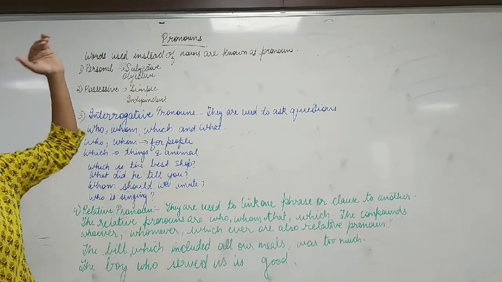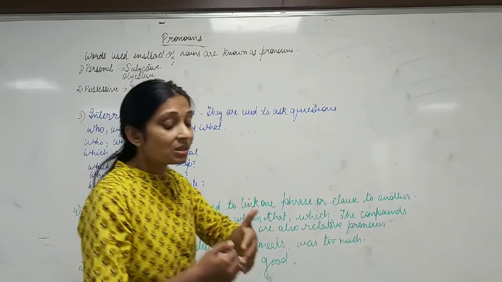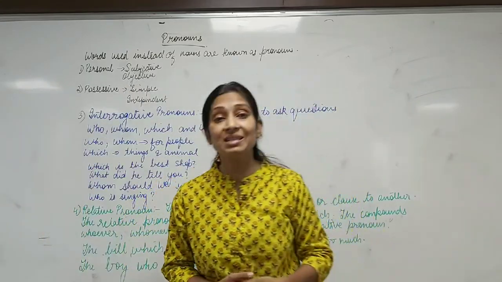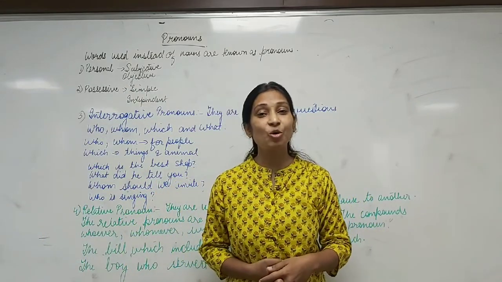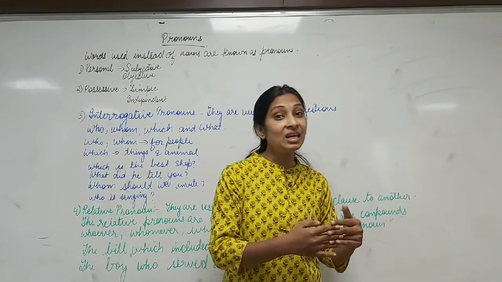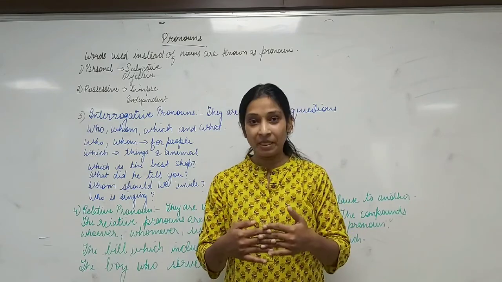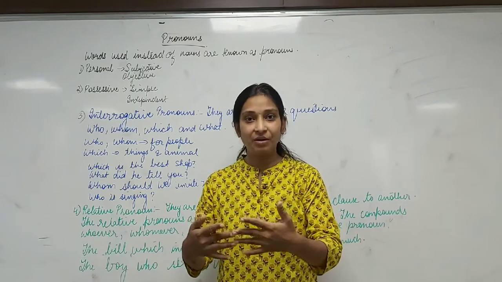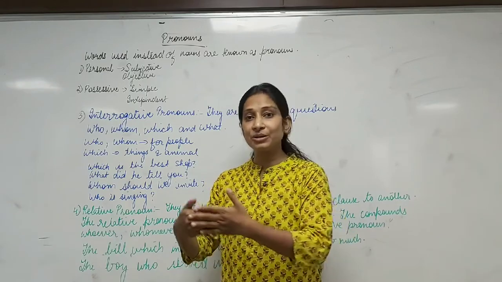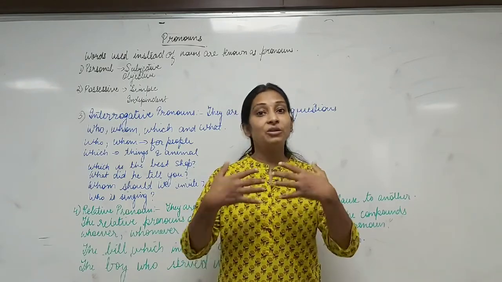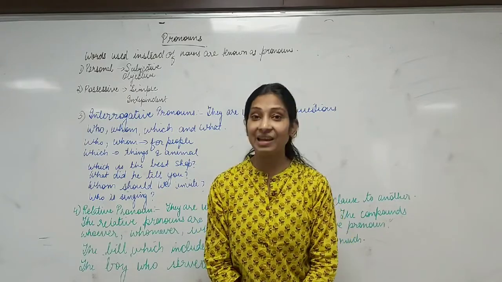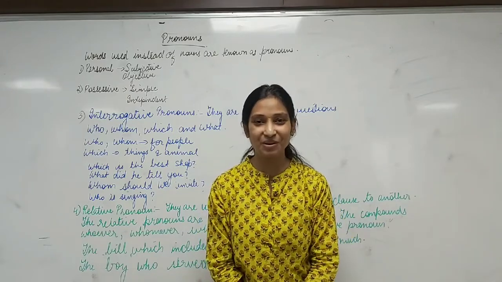In personal pronouns, what did I tell you? Personal pronouns are those pronouns which replace things, places or a person, like he, she, and it. Clear? So these are personal pronouns. So instead of Seema, what can I use? I. So I is a personal pronoun, right?